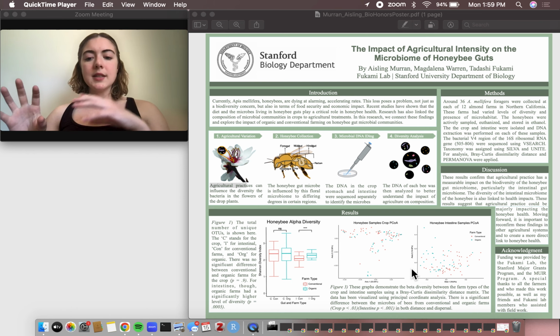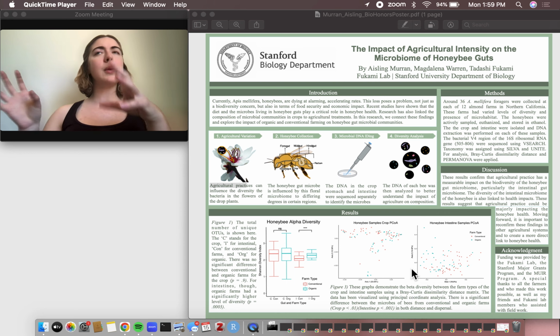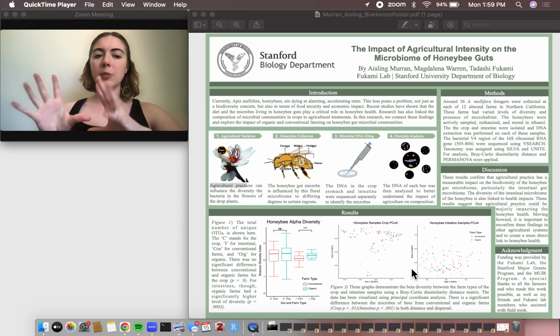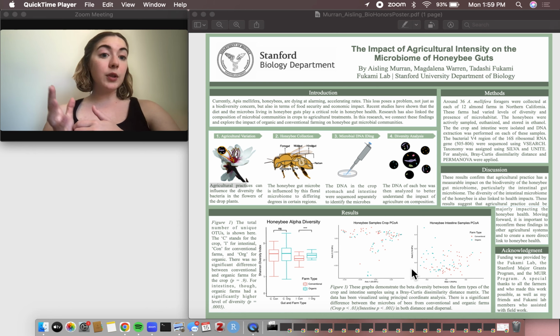You can see the intestine and the crop kind of separately. When they're on the graph together, the intestines clump very, very closely together, and the crop is a little bit more dispersed. That was really good to see because that's very similar to what we have seen in other studies of the microbiome of the honeybee. So that was good, kind of on the right path.